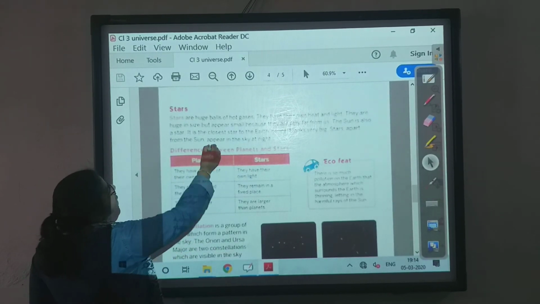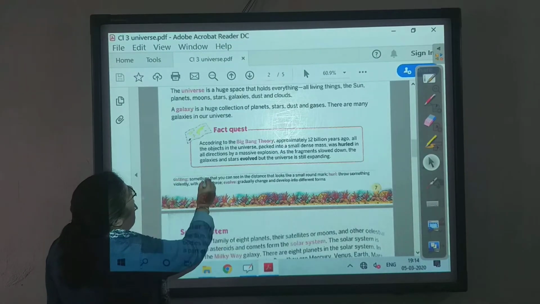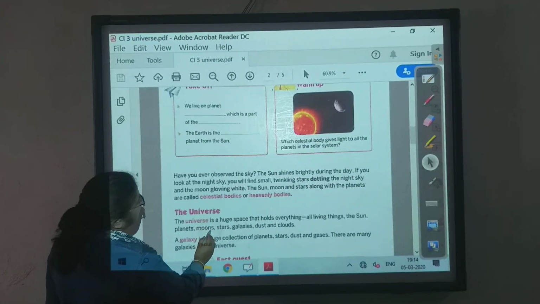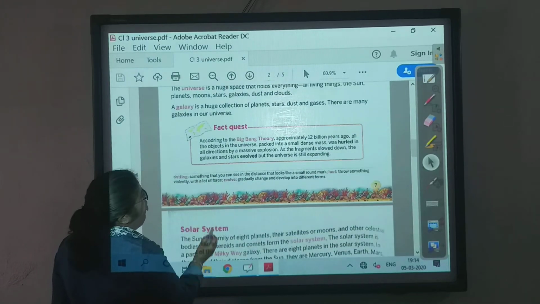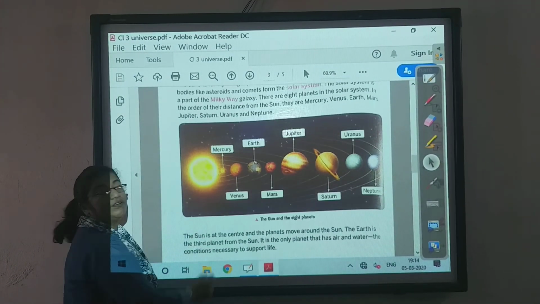So I think this is quite enough for today. We have learnt about the universe, the galaxies, the heavenly bodies, the Big Bang theory and the solar system.